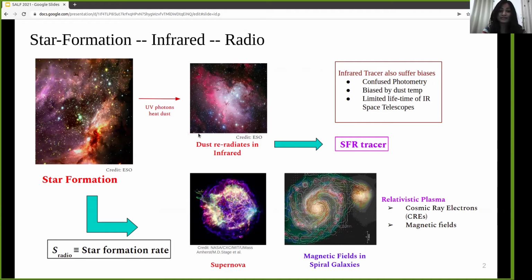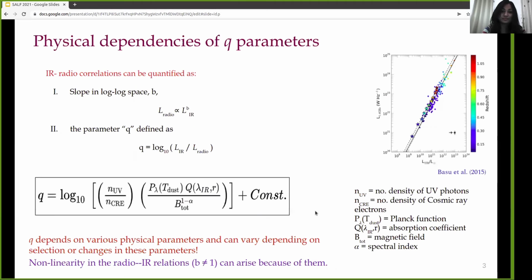On explosion, these stars turn into supernovae, which accelerate the cosmic ray electrons in the presence of magnetic fields of the galaxy, thus emitting radio synchrotron emission. Therefore, radio emission is used as an extinction-free tracer of star formation. A strong correlation is observed in the literature for the radio-IR relations, which can be quantified by the two parameters given here, the slope B and the Q values.